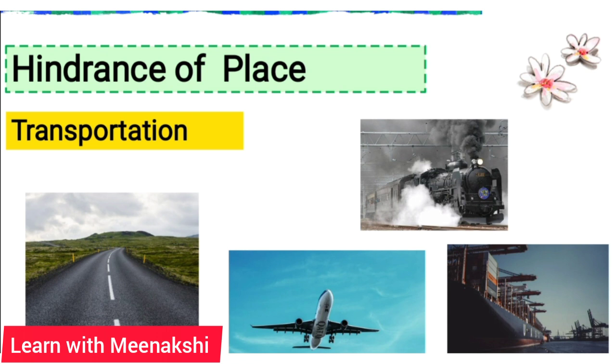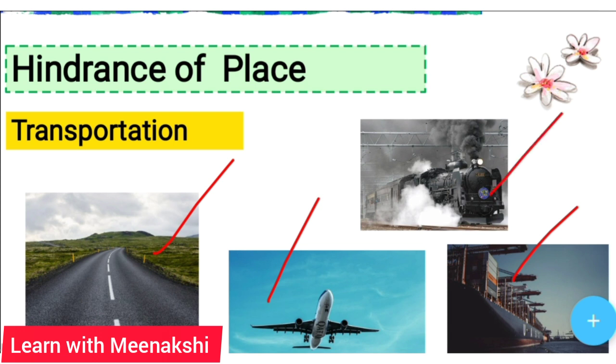Yes, it's possible through transportation. Transportation includes roadways, airways, waterways and railways. With the help of transportation, the products which have been produced at one center of the world are brought to the place of consumers for consumption. So now tell me, the hindrance of place is removed by? Yes, absolutely right. It is through transportation.